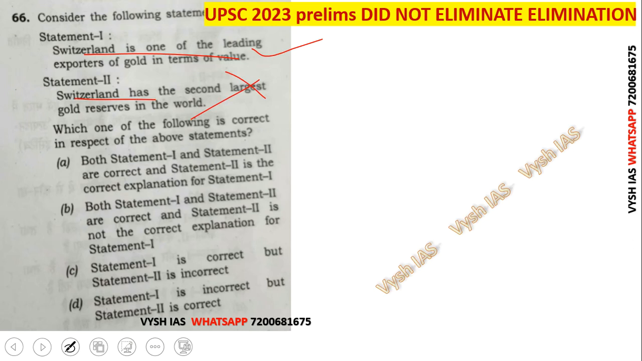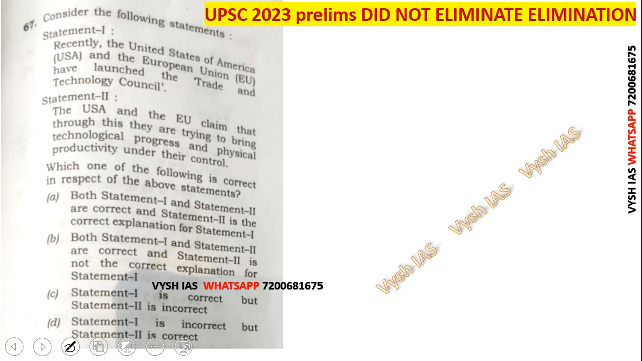So Switzerland, a tiny country, is not the one that has the second largest gold reserve in the world. That is why statement 2 is wrong. Statement 2 is wrong means only one option is there. So I'm telling you the answers directly, not teaching you this, or claiming that it is easy.